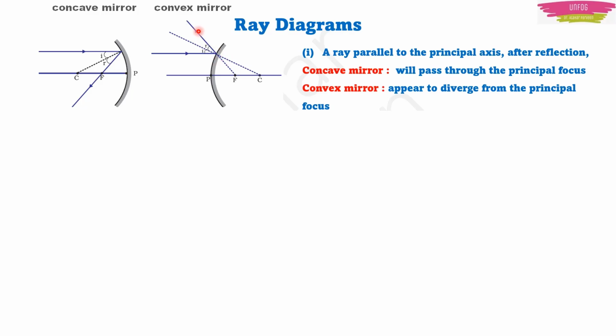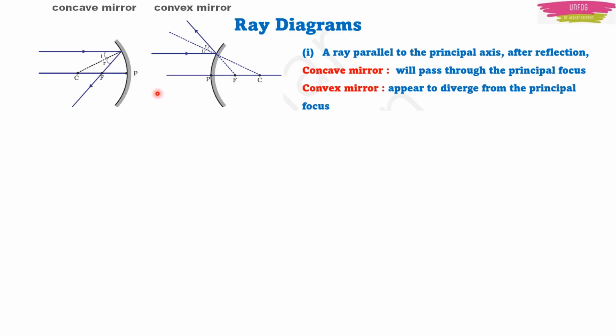When it is getting diverged, you draw these dotted lines, the imaginary lines. You can see that they meet at the principal focus. The same thing is happening in both concave and convex mirrors. When the ray of light is parallel to the principal axis, then after reflection, it is meeting at the principal focus. The only difference here is that real light will meet at the principal focus in a concave mirror. In a convex mirror, the light diverges, then we draw an imaginary line which meets at the focus.